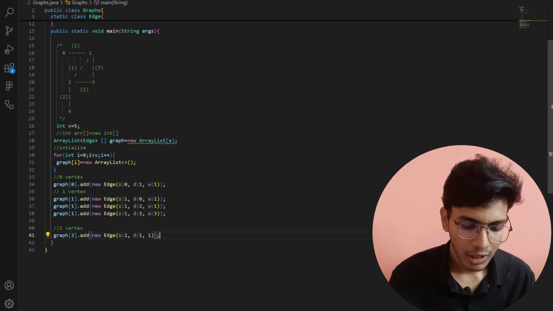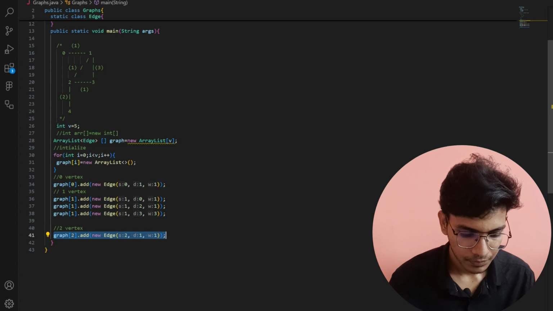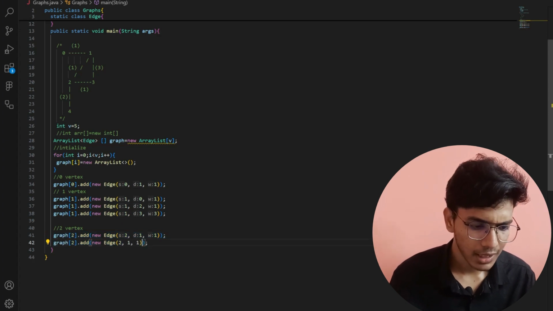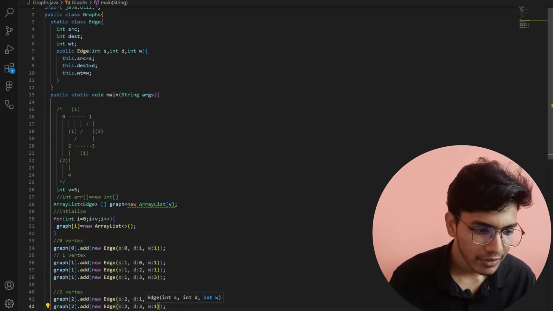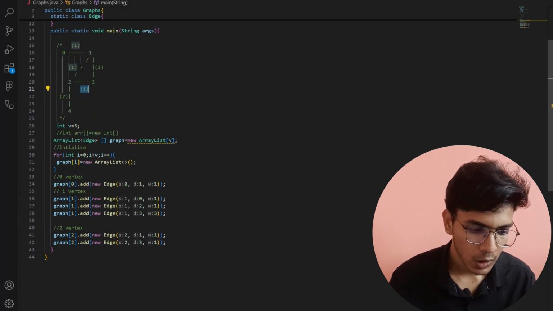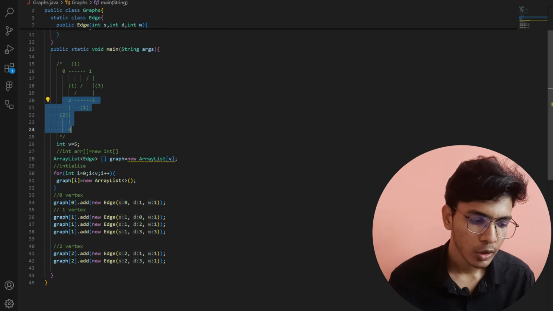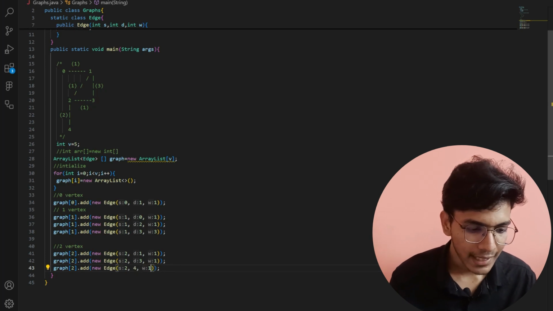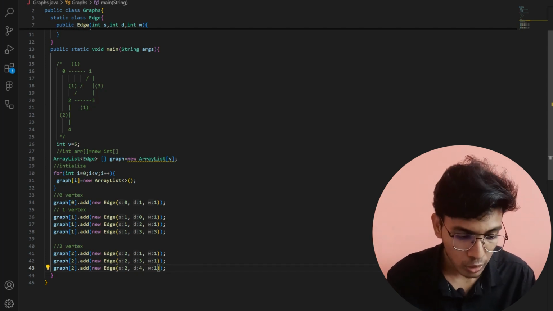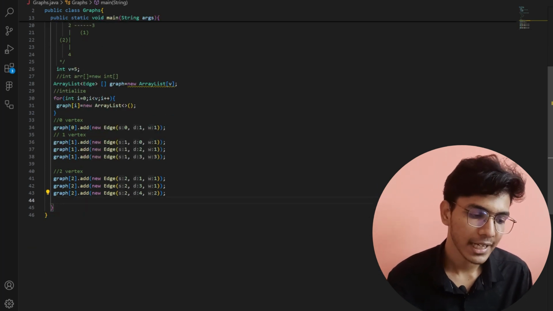Okay, now I will copy the same thing here and run it, and 2 is connected with 3 and the weight associated is 1. Okay, now I will store 1 here. And one more thing is that 2 is also connected with 4. So here I will write 2 and the destination is 4, and the weight associated between 2 and 4 is 2. Like this I will add my second vertex node.